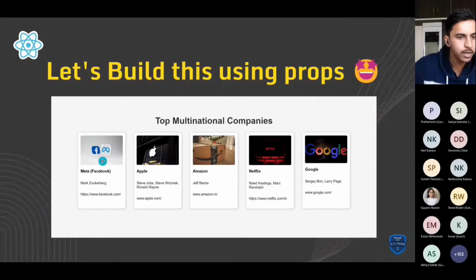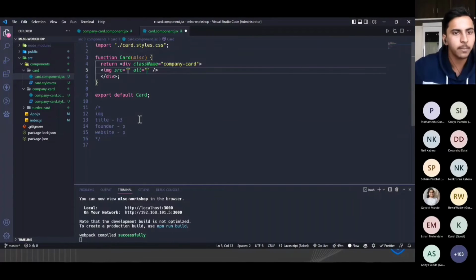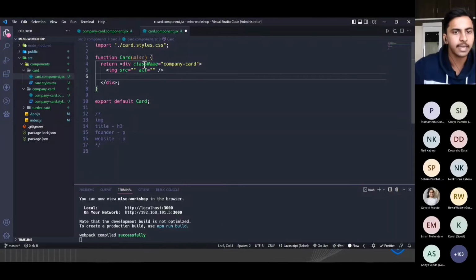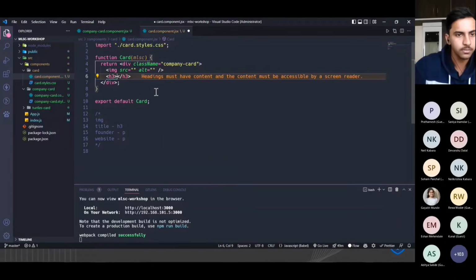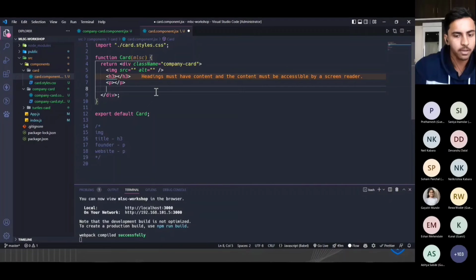If we analyze this particular card, each card has one image, right? For the image there are the SRC tag and the ALT tag. The ALT tag is for the screen readers. Then we have H1, so we are having H3 here. After that we have a paragraph, and after that we have a paragraph again, right? So just send the props from here.